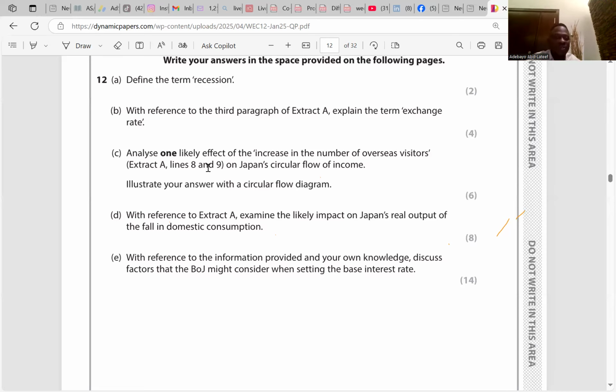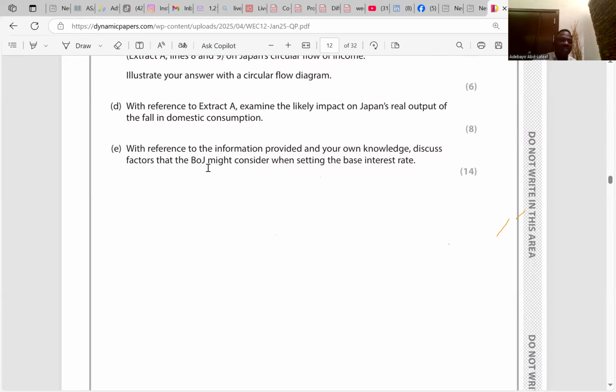So go to question 12E. With reference to the information provided and your own knowledge, discuss factors that the Bank of Japan might consider when setting the base interest rate.